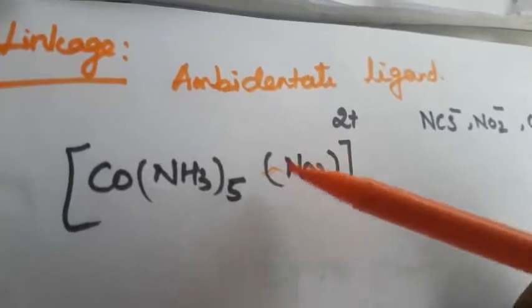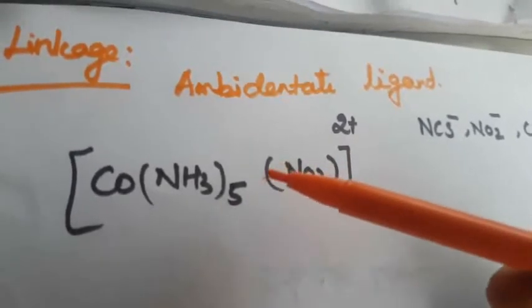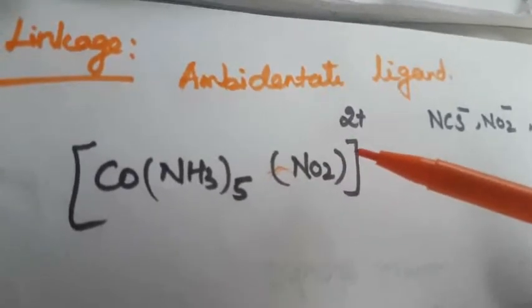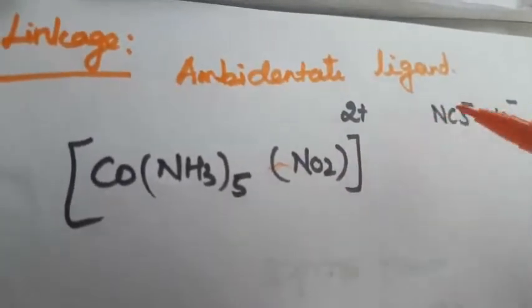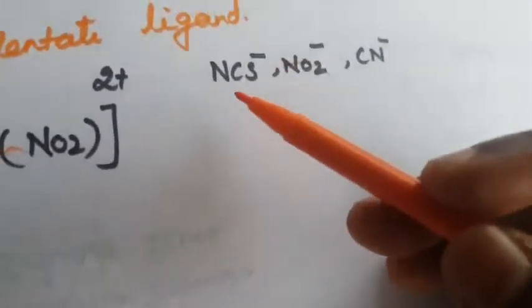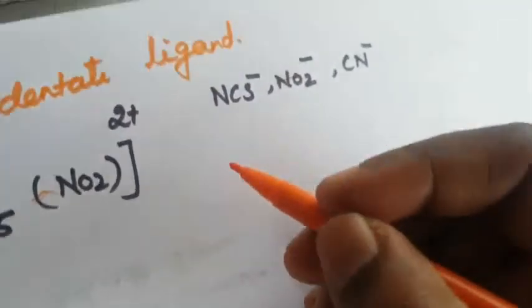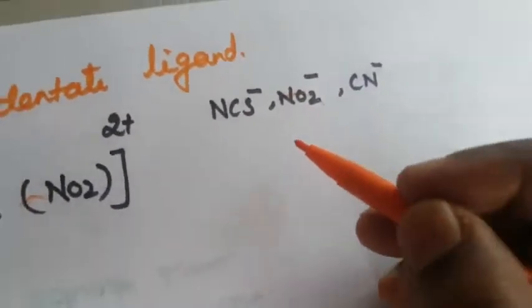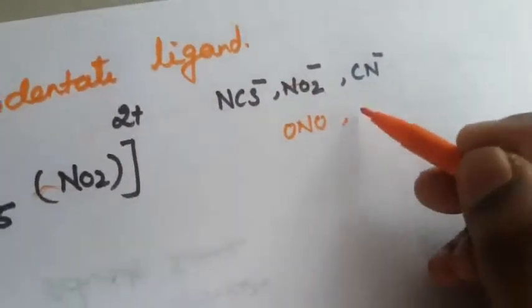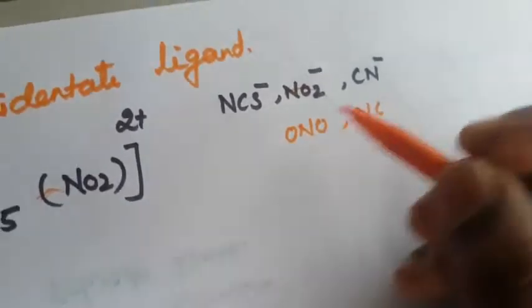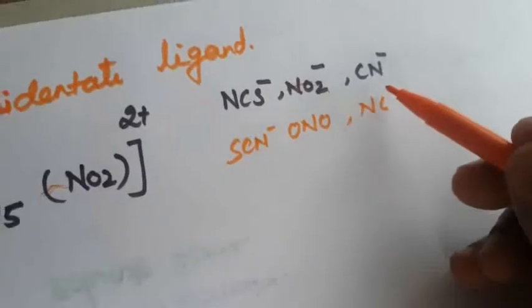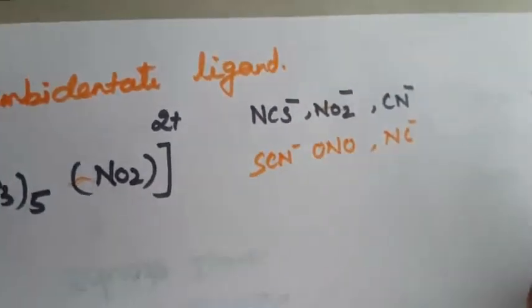Once again, the ligand can link to the central metal atom in more than one way, because the ligand contains 2 donor atoms. For example, NCS we can also write as SCN. NO2 we can also write as ONO. This is another way to bind with the central metal atom. So there is more than one way.